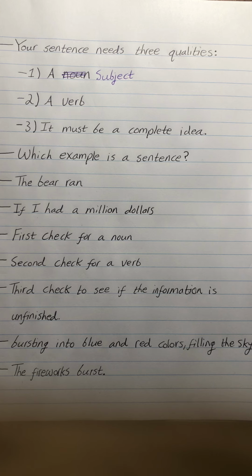The fireworks burst. Well, we must first ask what or who is doing the bursting. So we will ask what burst. Well, the fireworks burst. So the fireworks is the subject. Then, to discover the verb, we ask what is being said about the subject. Well, fireworks is our subject, so we'll ask what is being said about the fireworks. Well, the fireworks burst. So fireworks is our subject, burst is our verb.